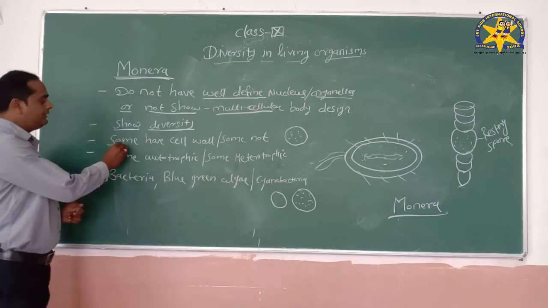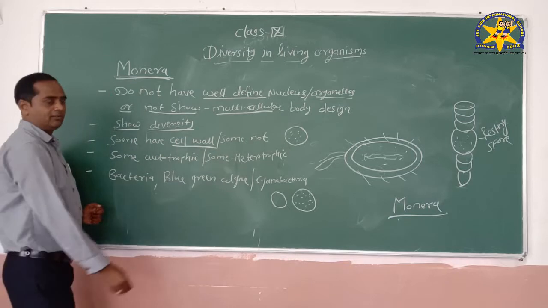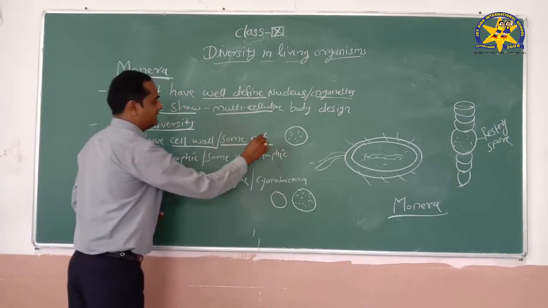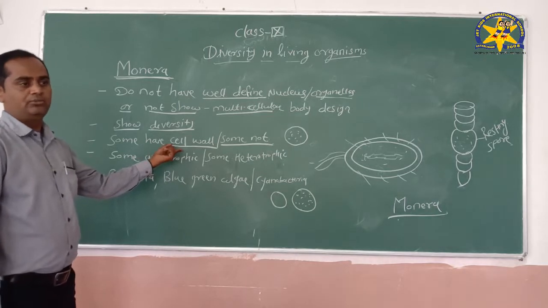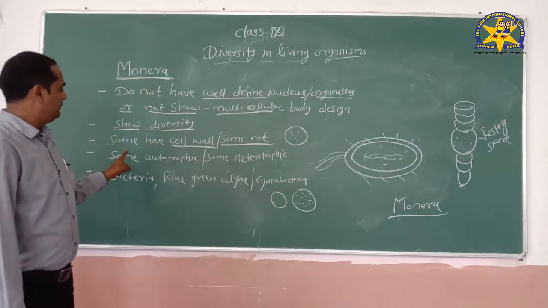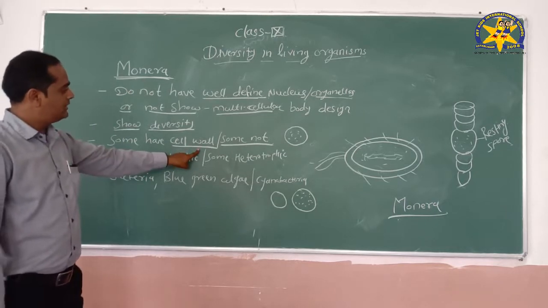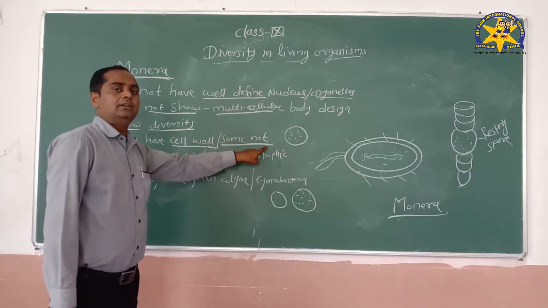Now, some organisms have a cell wall, and some organisms do not have a cell wall. So this is the fourth characteristic or feature included under the Monera group. That means few of the organisms show a cell wall, and few do not have a cell wall.